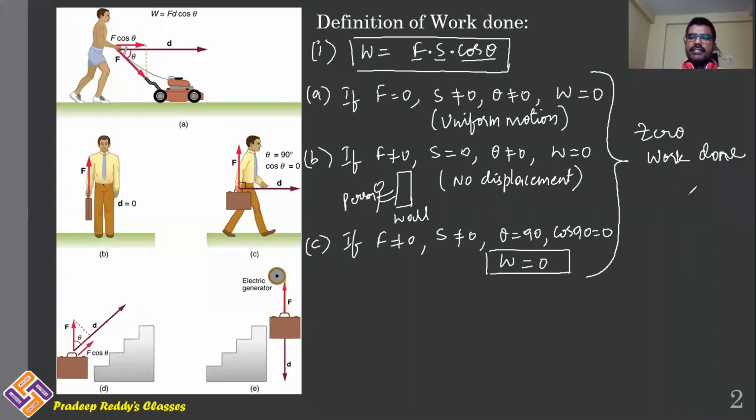These are the conditions for zero work done. No work is being done in all these cases. Okay, that is number 1. Coming to number 2,